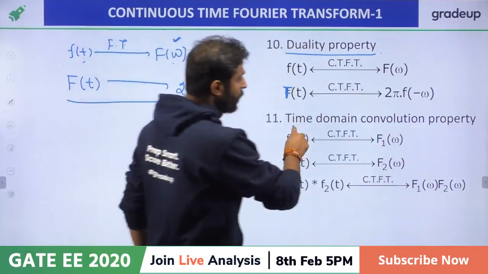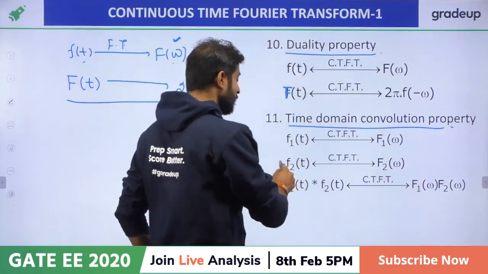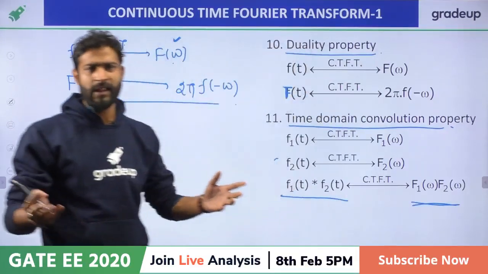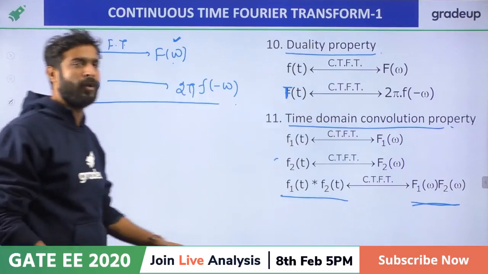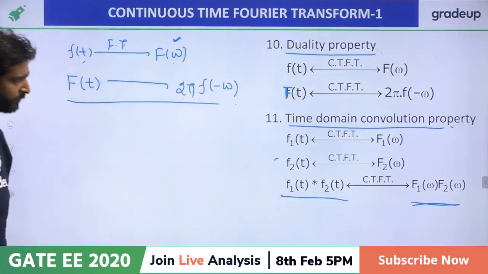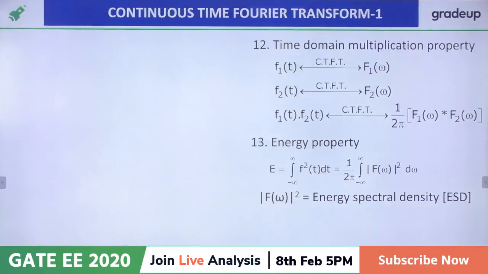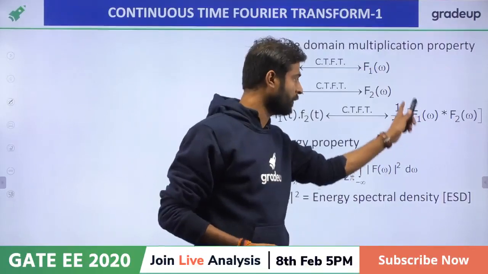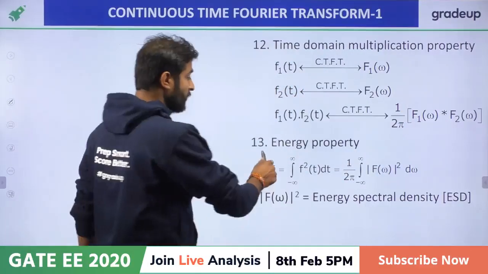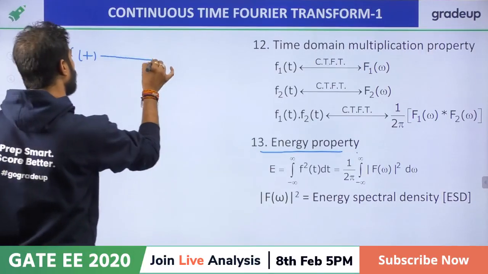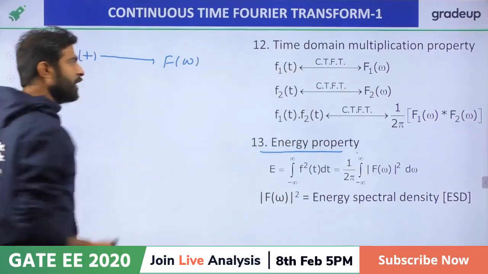Now time domain convolution. Whenever the signal in the time domain is convoluted, in the frequency domain the signal is multiplied. We know that. And vice versa. Whenever the frequency domain is convoluted, then in the time domain it is multiplied. Right? If we have time domain multiplication property, then in the frequency domain we have to convolute, with 1 upon 2 pi. And energy, just remember, if f of t having the Fourier transform f of omega,